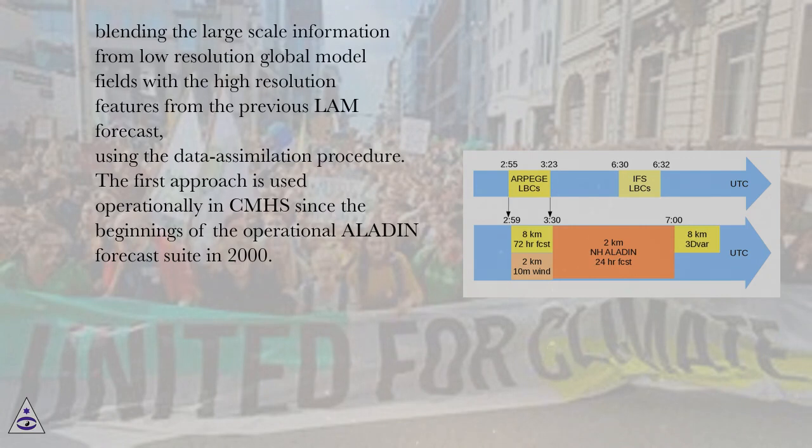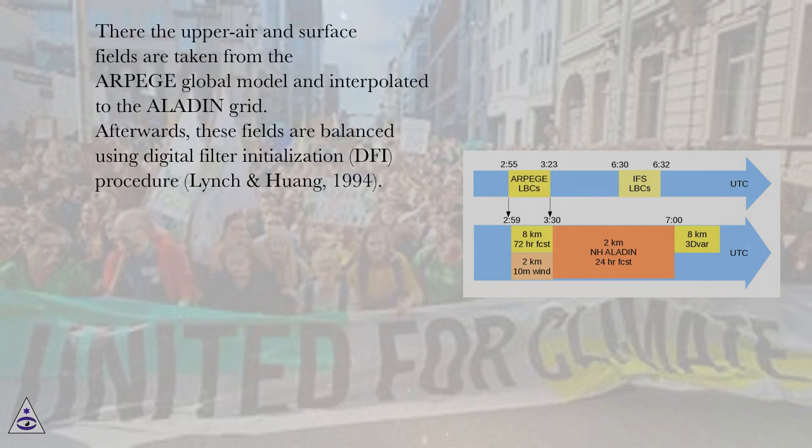The first approach is used operationally in CMHS since the beginnings of the operational ALADIN forecast suite in 2000. There the upper air and surface fields are taken from the ARPEGE global model and interpolated to the ALADIN grid. Afterwards, these fields are balanced using digital filter initialization, DFI, procedure, Lynch and Huang, 1994.